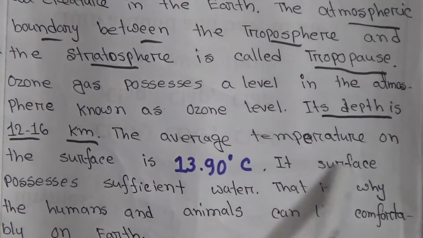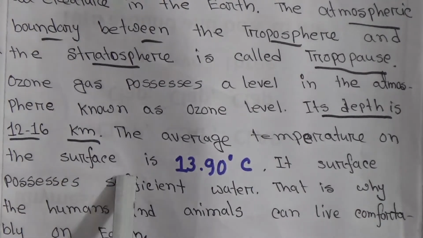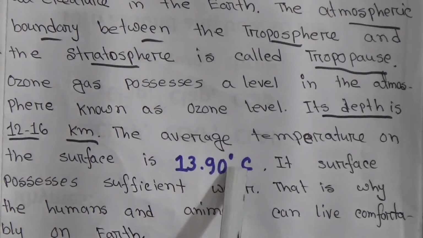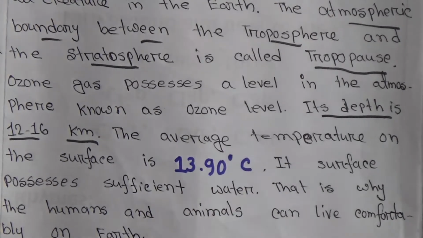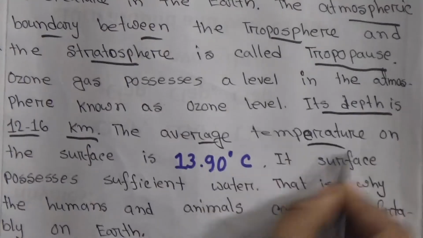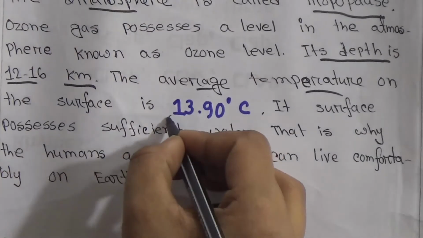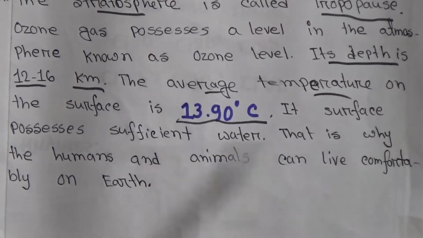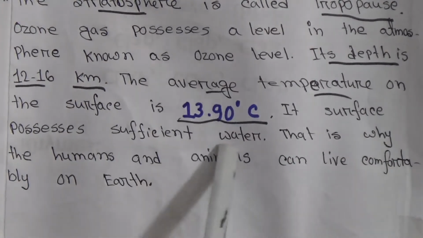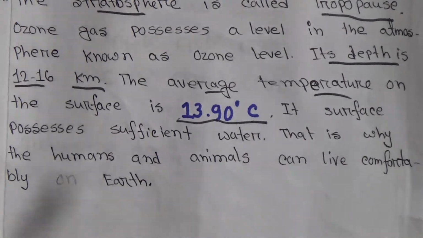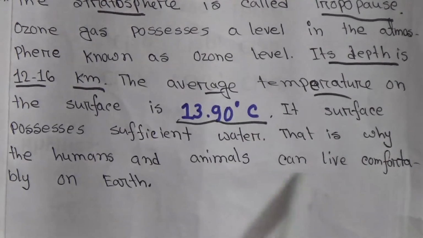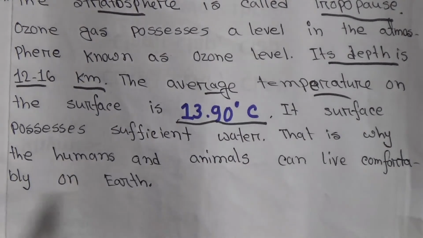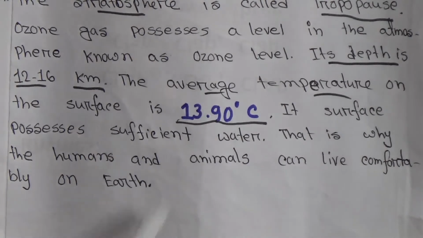The average temperature on the surface is 13.90 degrees Celsius. You have to memorize that the average temperature of Earth's surface is 13.90 degrees Celsius. Its surface possesses sufficient water. That is why humans and animals can live comfortably on the Earth.